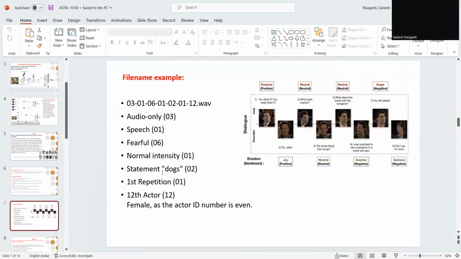This is one we all know, right? So in this I have taken an example of well-known actors where all the emotions have been captured on the right side, where it shows surprise, neutral, and anger for one, and the other actor shows joy, neutral, surprise, and sadness. So this tells you the basic example of how the audio files that I have taken have been chosen. Let's go to the next slide.